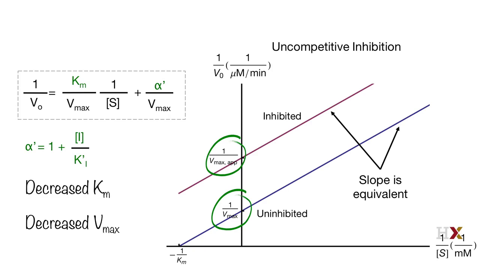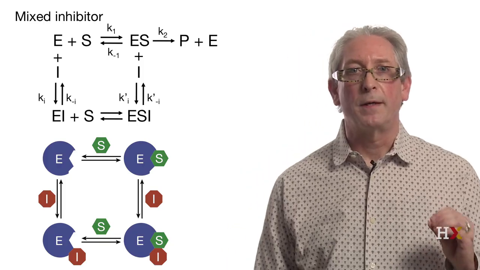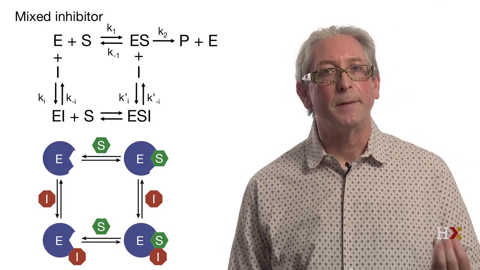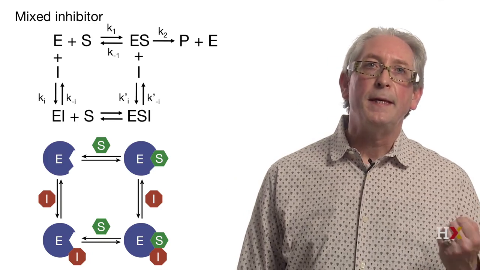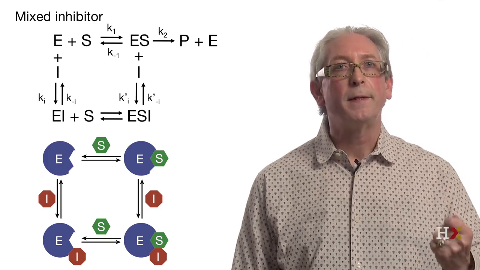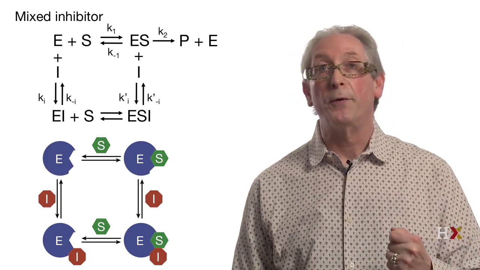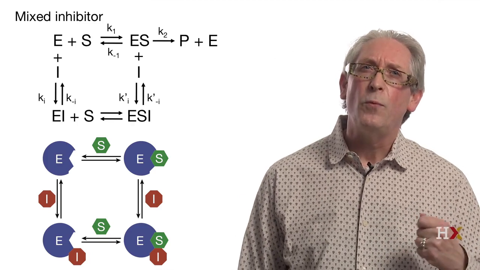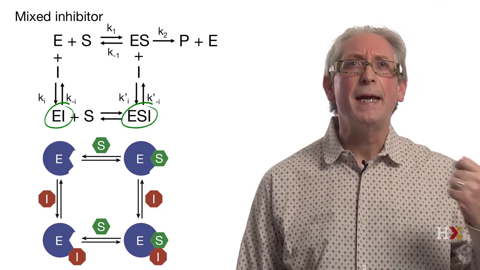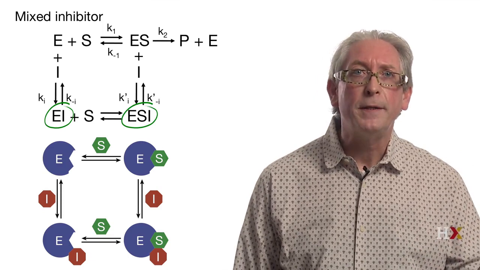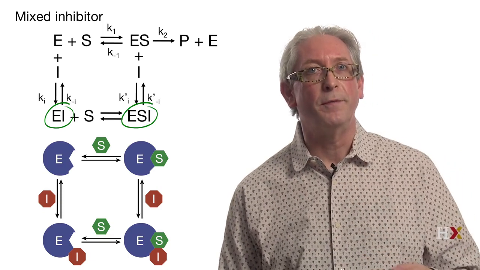The last category of inhibitors that we will discuss are called mixed inhibitors. These inhibitors can bind to both the enzyme-substrate complex and the free enzyme. So in a way, they are a combination of competitive and uncompetitive inhibitors.